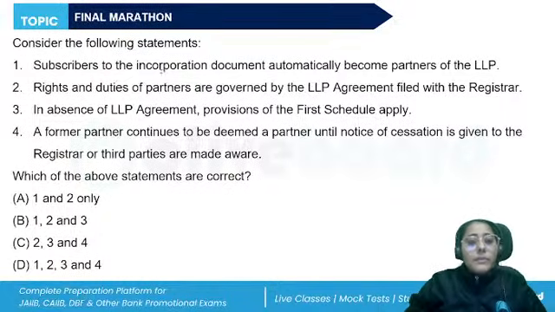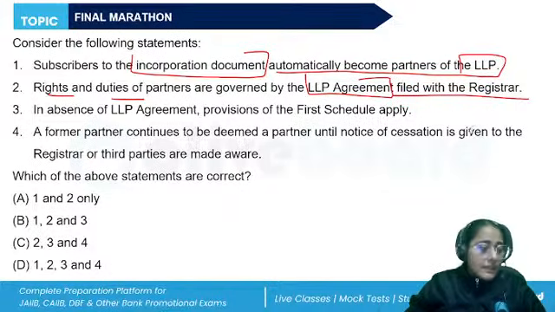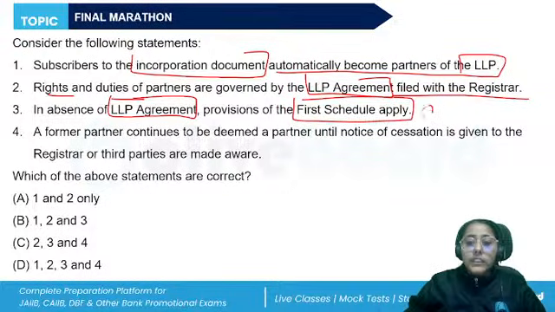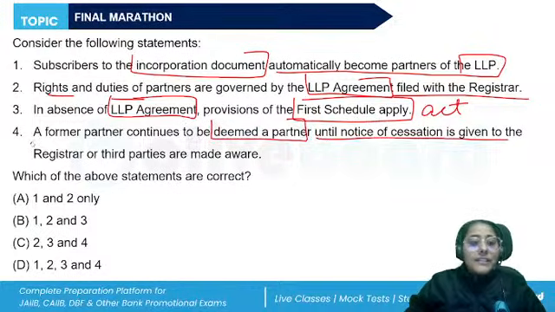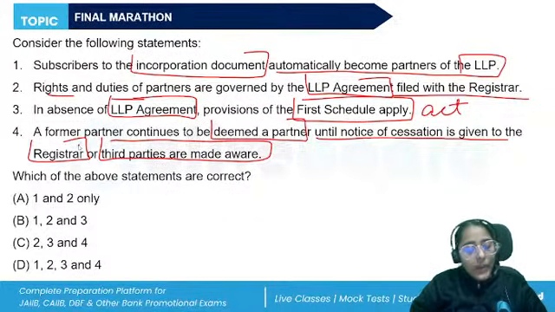Right. Subscribers to the incorporation document automatically become partners of the LLP. Rights and duties of the partners are governed by the LLP agreement filed with the registrar. In the absence of the LLP agreement, provisions of the first schedule of the Act applies. A former partner continues to be deemed a partner until notice of secession is given to the registrar or third parties are made aware. So, what should be the correct answer? Which of these statements are true? 1 and 2 only, 1, 2 and 3, 2, 3 and 4, or all of the above?